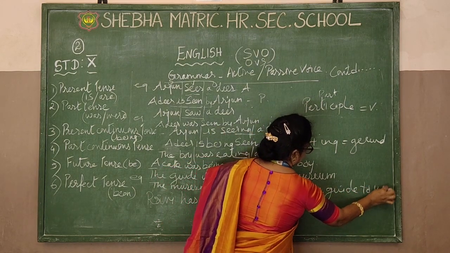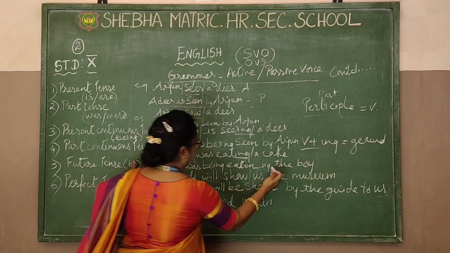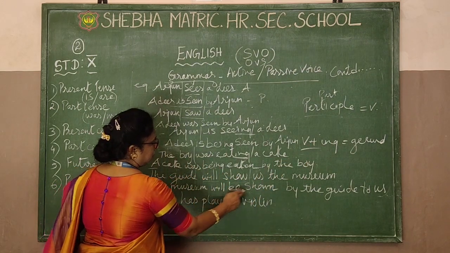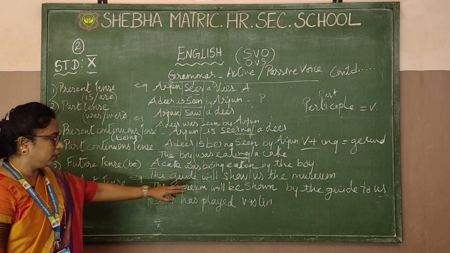To us. This "us" has to go back last. So this is the part I'm going to change. The museum will be shown by the guide to us. That's all. This is the answer. Got it now? Will be shown.